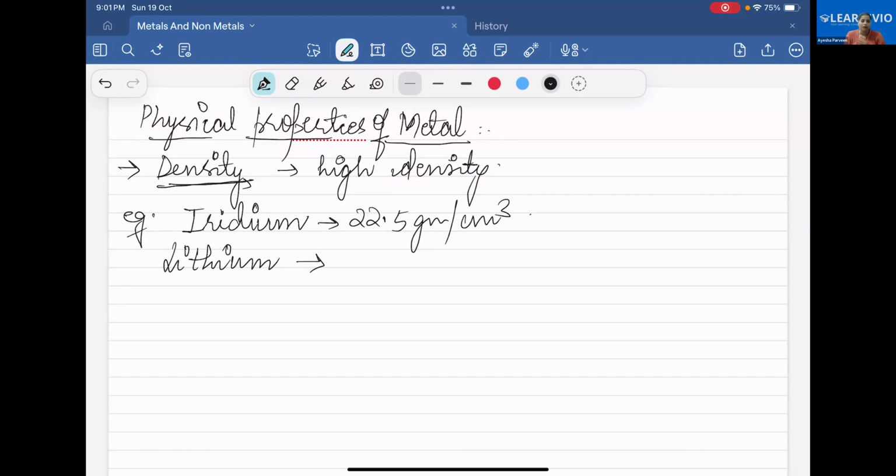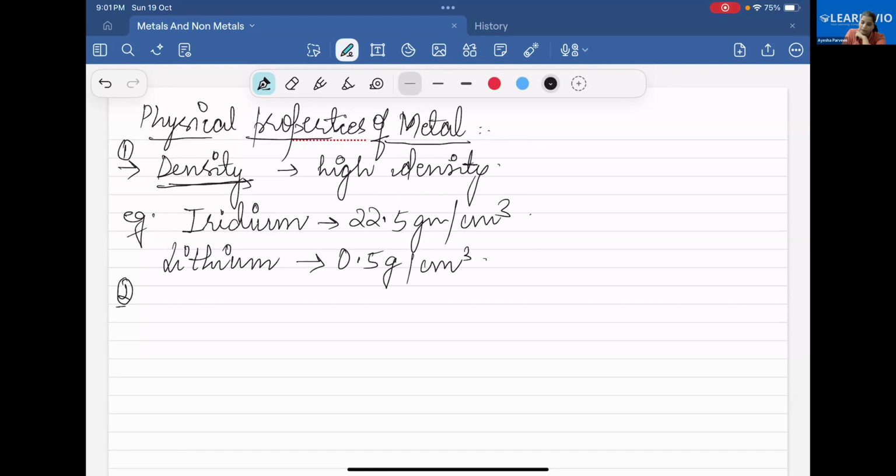Everybody knows about the high density of metals, but iridium has the highest density of 22.5 gram per centimeter cube, and lithium has such a low density of 0.5 gram per centimeter cube. So density is the first physical property of metals.